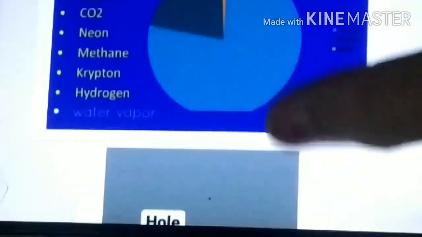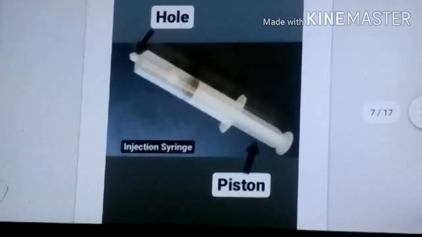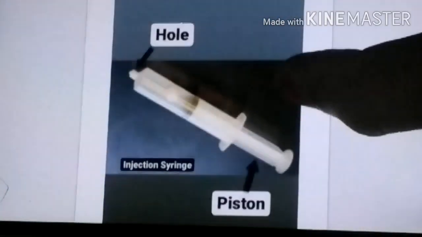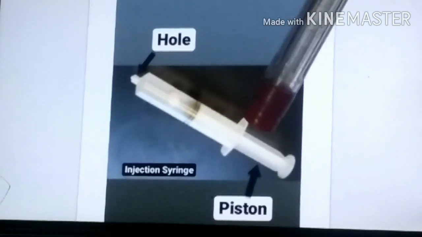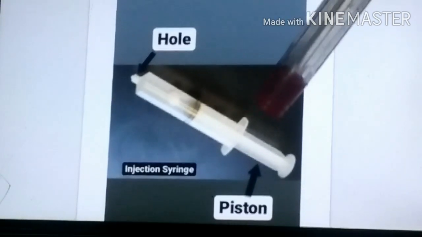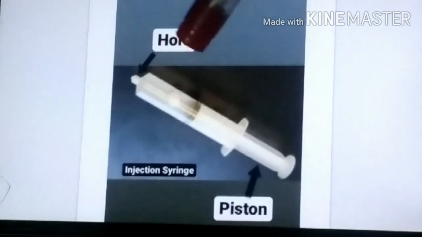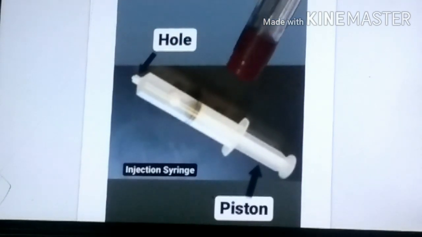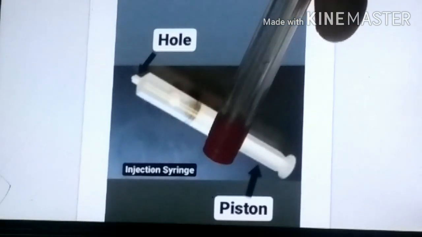Okay, now let's move. What is this now? This is an injection syringe. You must have played with it during Holi. You also call it a pichkari. So this is an injection syringe.